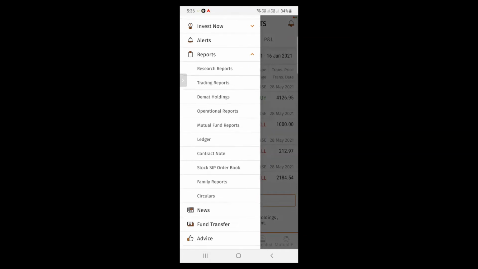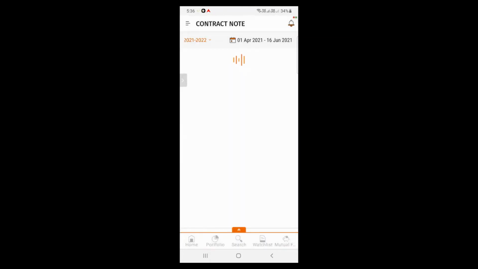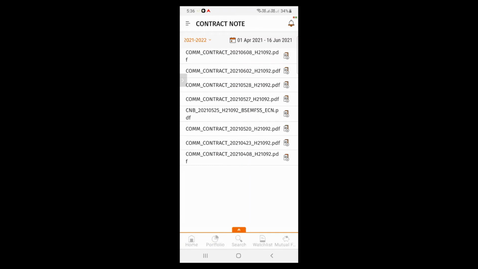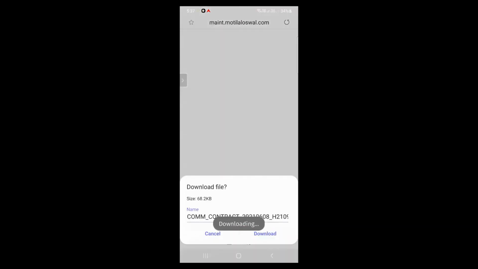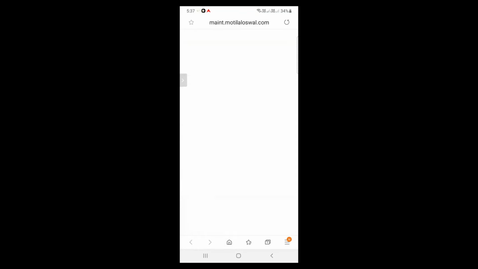This is how your contract note will look. This is the page of contract note. Here, for downloading contract note, you need to click here on right hand side corner, one small icon of download button. This will redirect it to your web page. You need to click here on download button. So your contract note will be downloaded.